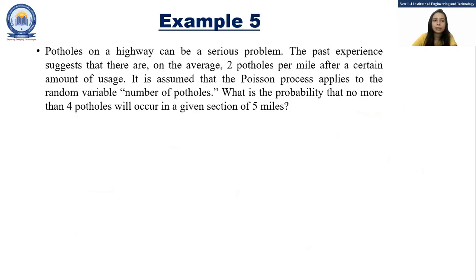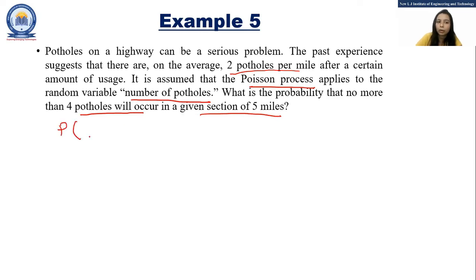Now moving to the next example. It is given that potholes on a highway can be a serious problem. The past experience suggests that there are on average 2 potholes per mile after a certain amount of use. It is assumed that the Poisson process applies to the random variable number of potholes. What is the probability that no more than 4 potholes will occur in a given section of 5 miles?